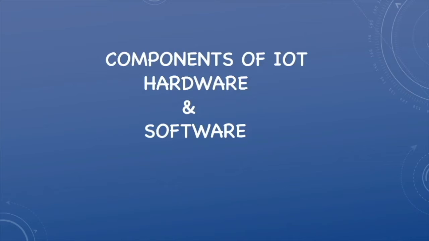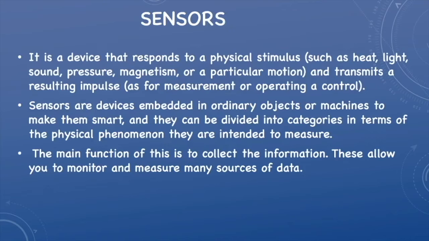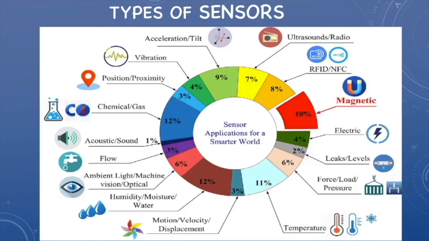One of the most important components of IoT is the sensor. A sensor is a transducer. Sensors are devices that respond to a physical stimulus such as heat, light, sound, pressure, magnetism, or a particular motion, and transmit a resulting impulse for measurement or operating a control. Sensors are devices embedded in ordinary objects or machines to make them smart. They can be divided into categories in terms of the physical phenomena they are intended to measure.